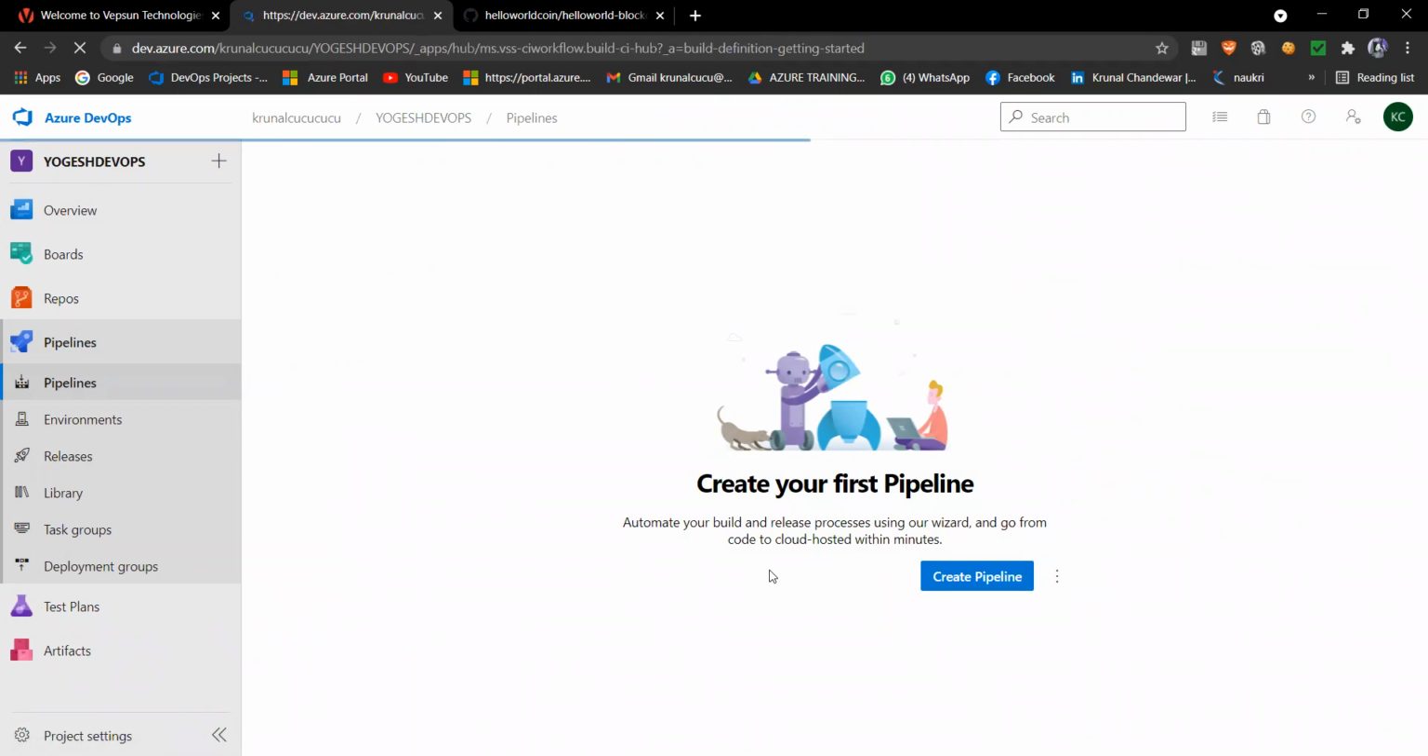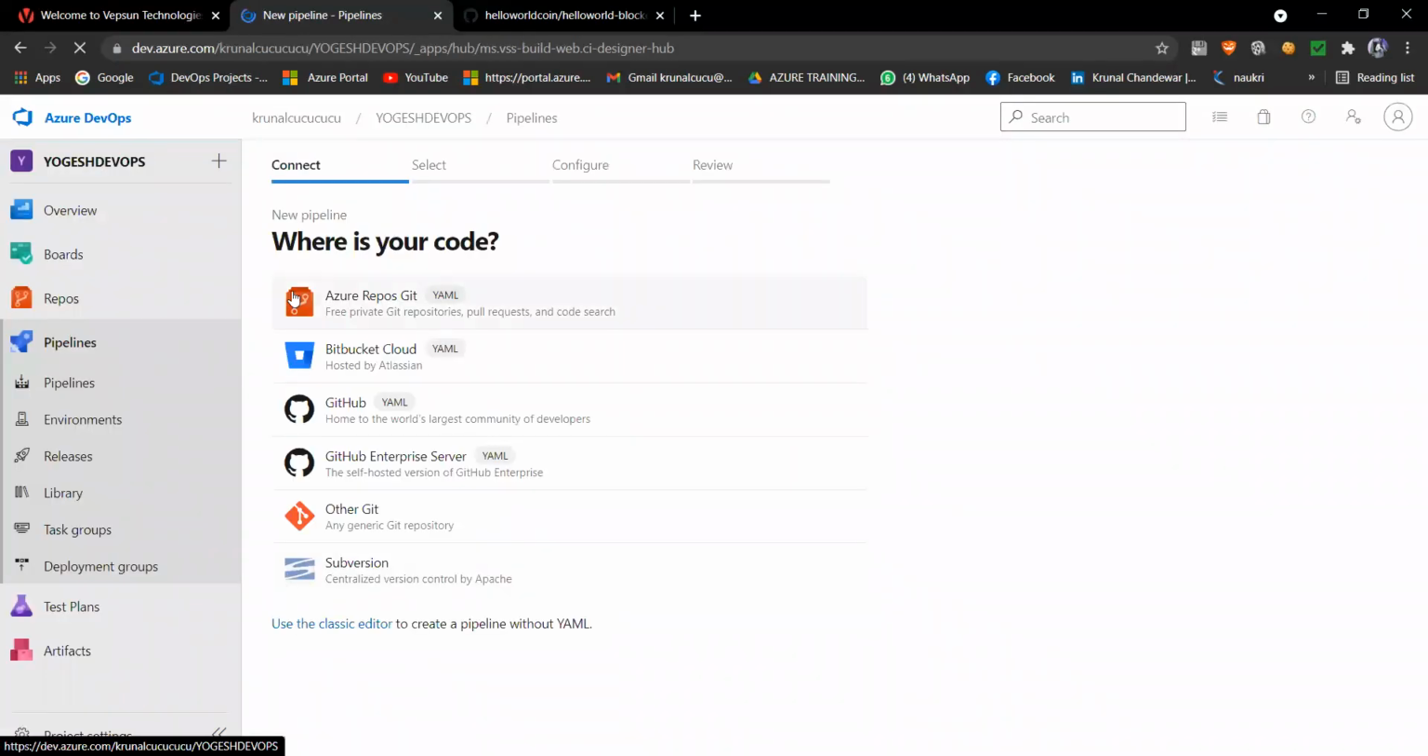After clicking on create a pipeline, we are getting the options here. In this YAML flow, you are getting multiple options like Azure Repos Git, Bitbucket, which is one integration tool, and GitHub Enterprise Server. Even these use YAML. And here we are getting one option: use the classic editor to create a pipeline without YAML. Here we are not using YAML, it is without YAML.